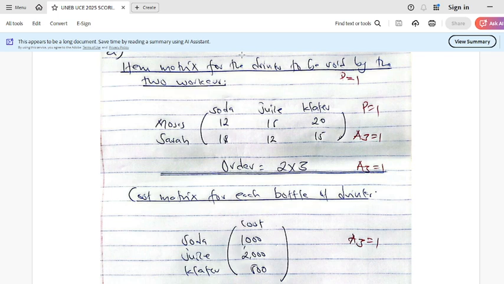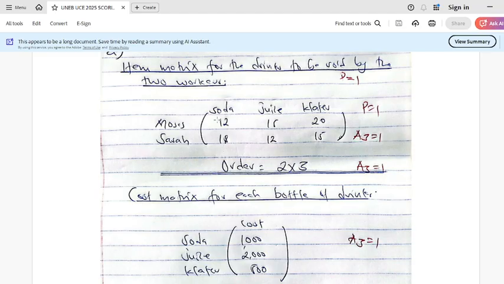By the way, look at this matrix. I don't know exactly how UNEB is going to reward or score this, but according to me, that's how I would have scored. P equals 1, presentation equals 1, I would give it for title. Then again here for labeling, you've tried to label. Then A3 for putting collective variables. And then again here for the order. Hope you can see. Item matrix for drinks to be sold by the 2 workers. That's a simple title and also a mark. And if someone leaves out that mark, is that really good?